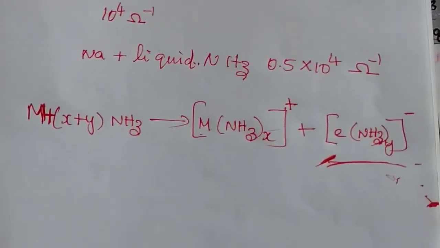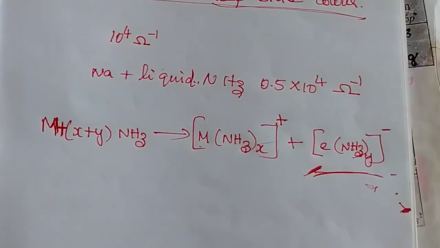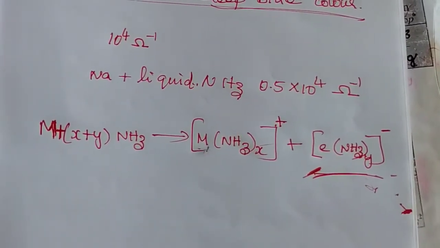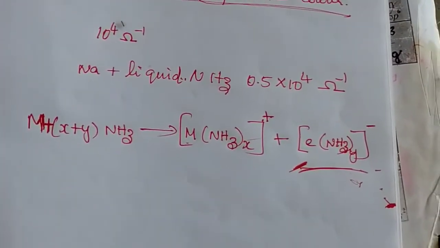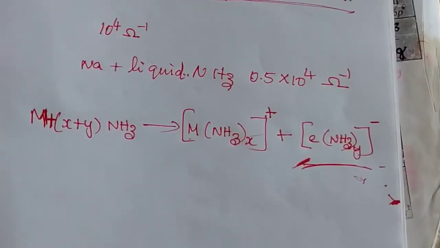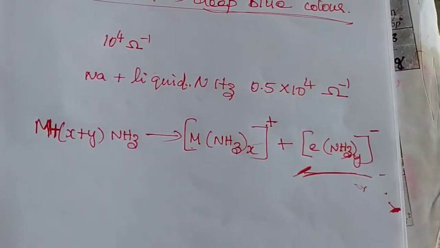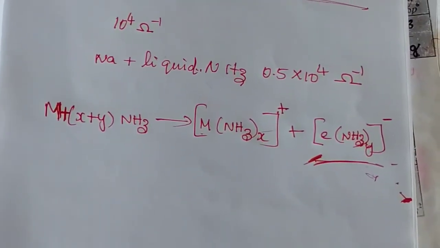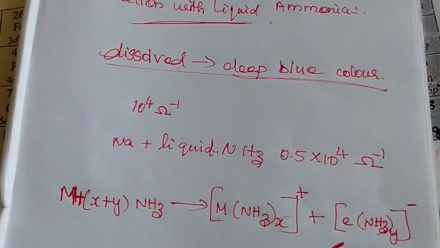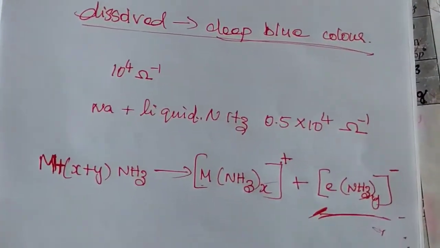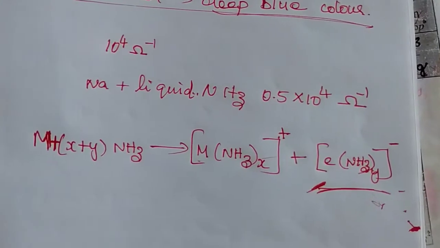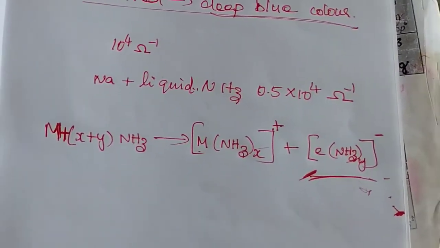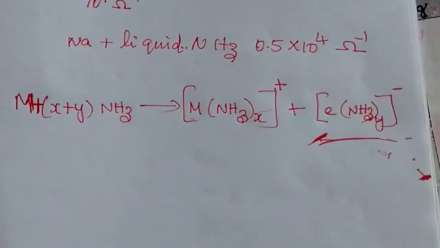Generally the solution is paramagnetic, and it slowly liberates hydrogen, resulting in the formation of amides.